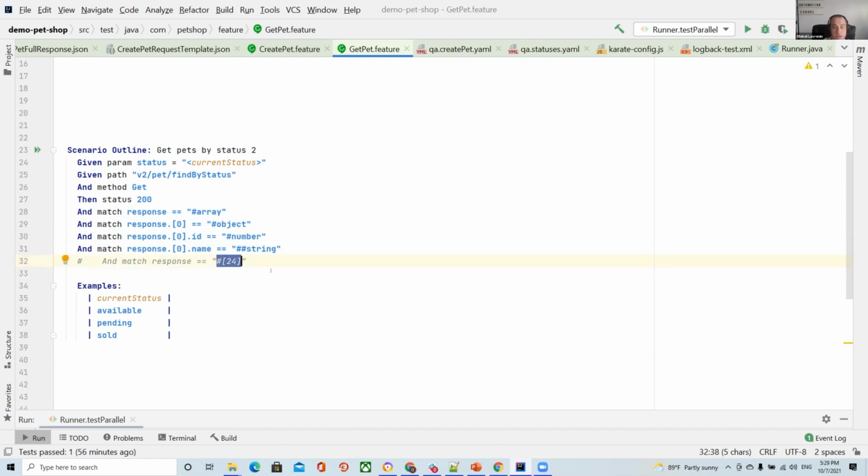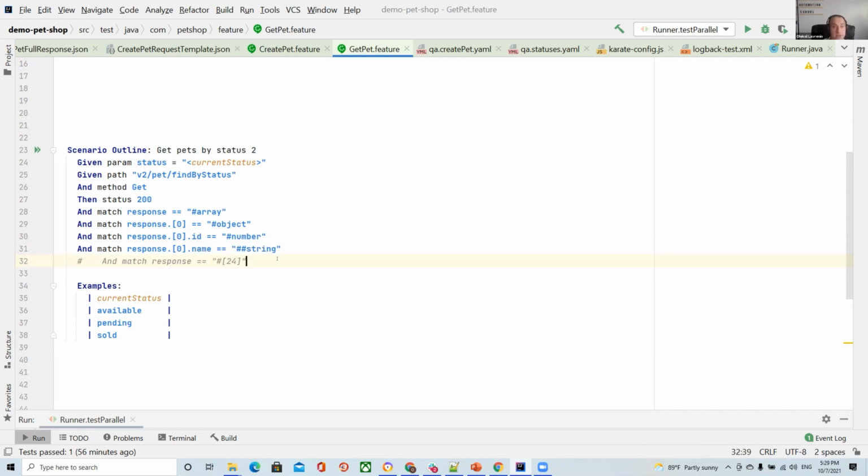But for this specific request, it's always changed for me. That's why I just comment this string. But if you need to verify, for example, you send a JSON request with 2 JSON objects, and you know exactly that in response you should receive 2 JSON objects. In this case, it's a very efficient verification for us.